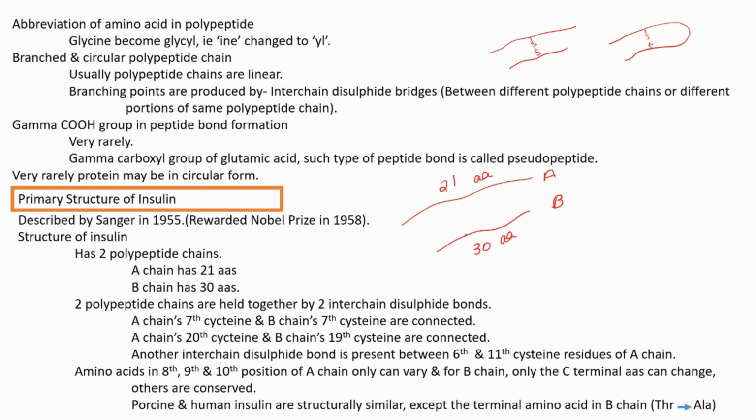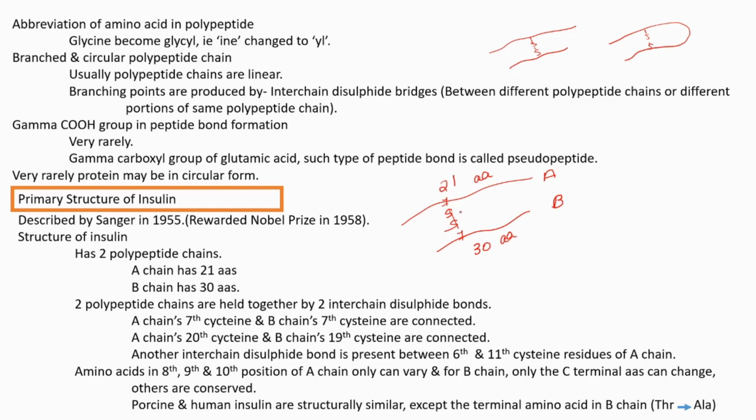These two polypeptide chains are held together by two interchain disulfide bonds. Taking the A chain's 7th cysteine and the B chain's 7th cysteine, they bond to each other through a disulfide bond.